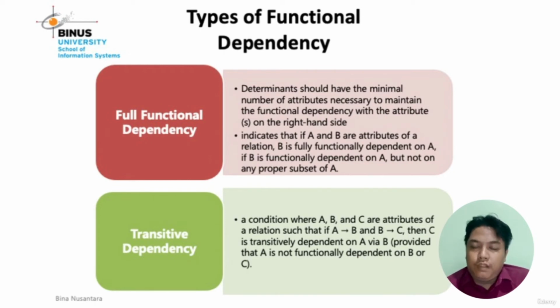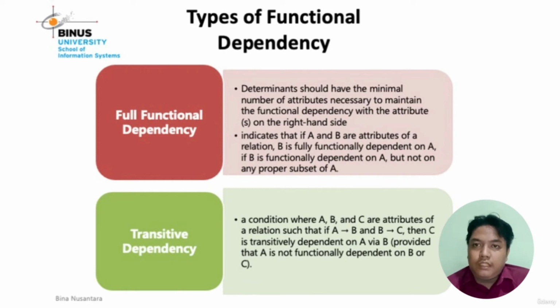But if the detailed transaction has another attribute, like item name, it is a partial dependency, because item name depends just on item ID, not on ID transaction. Item name is functionally dependent on item ID.